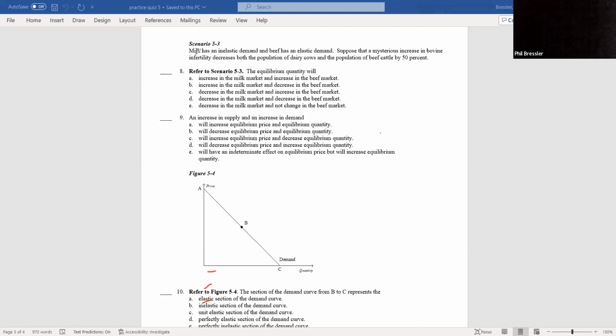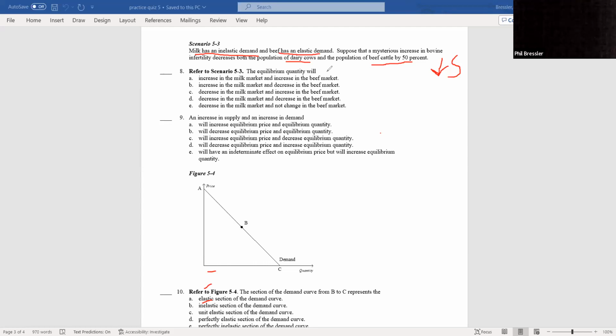Milk, elastic demand. Beef is elastic. Suppose there's a mysterious increase in bovine fertility, both population of dairy cows and the cattle. So dairy cows, milk resource, right? You need cows to make milk. Cattle, beef resource. So this is a decrease in supply, right? Supply is going to be down in, let's see what the question is.